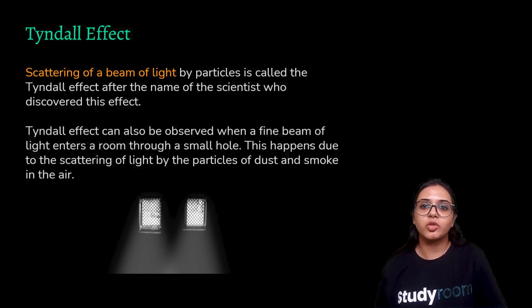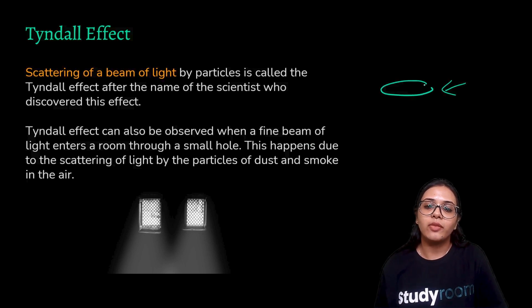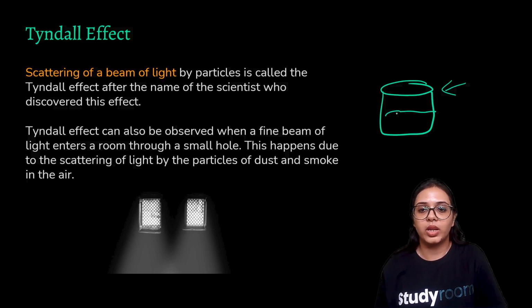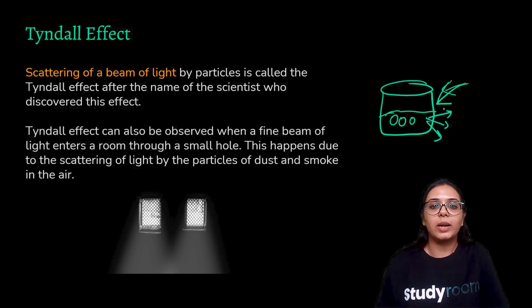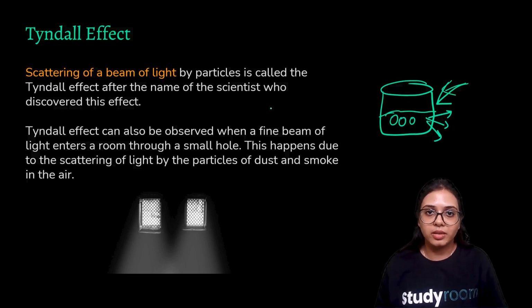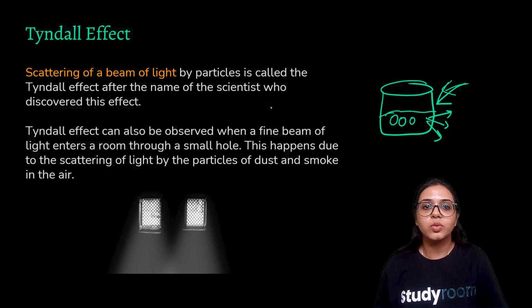Now, we have already established in the previous experiments that when light passes through a solution, and when that solution has very obvious solute particles in it, in other words, when the solution is a heterogeneous mixture, those particles of the solute scatter light in various directions. So this property, the scattering of a beam of light by particles, is called the Tyndall effect, and this is named after the scientist who discovered it. The Tyndall effect can also be observed.